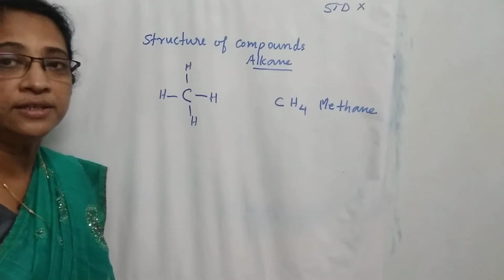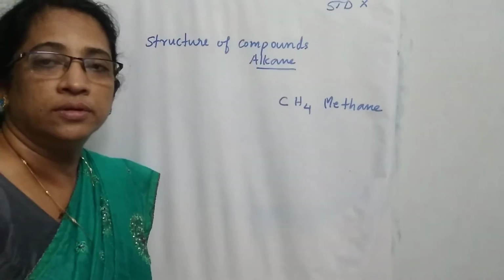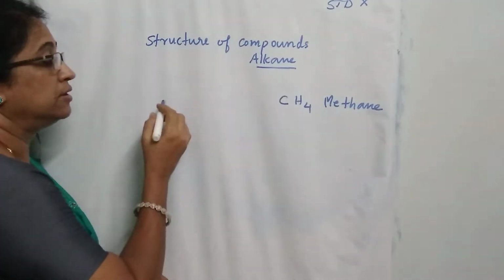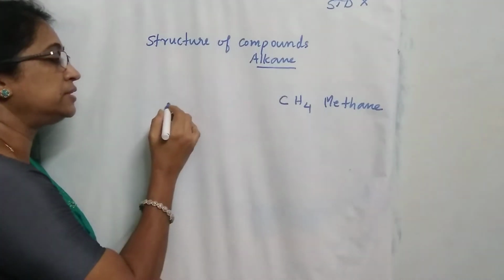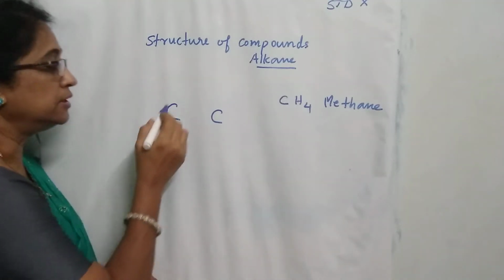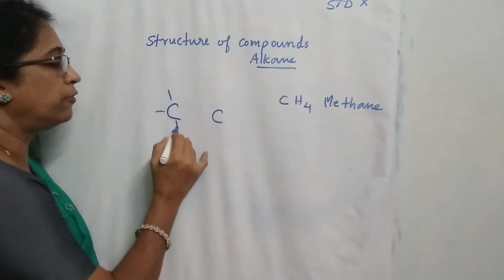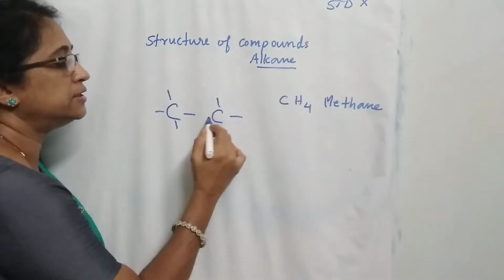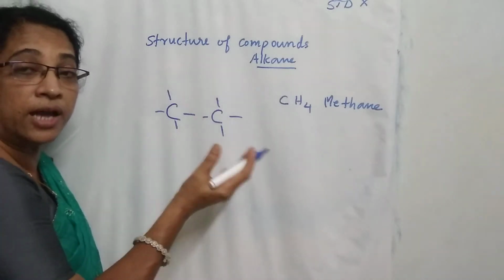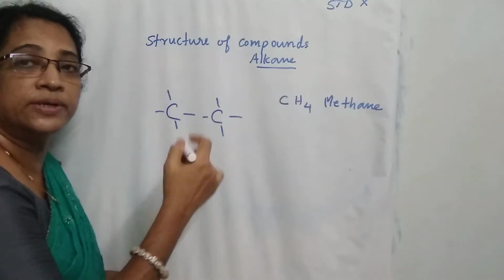The next member in the alkane family is obtained by writing 2 carbon atoms. The molecule contains 2 carbon atoms. So write 2 carbon atoms, then from each carbon put 4 lines like this. We know that alkanes are compounds containing carbon-carbon single bonds.